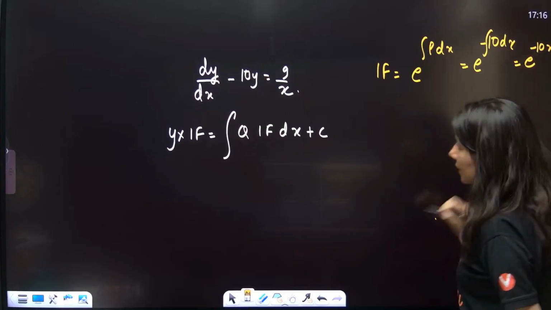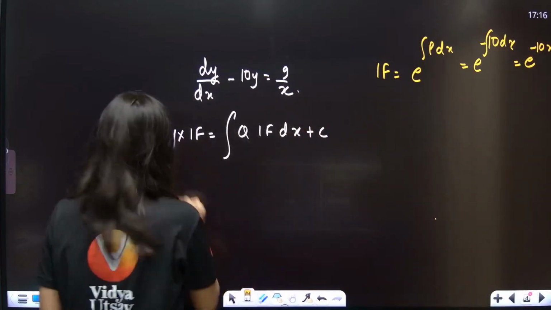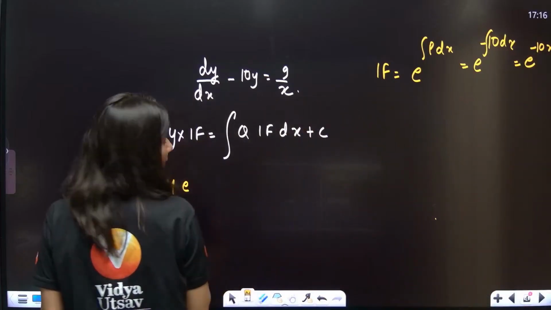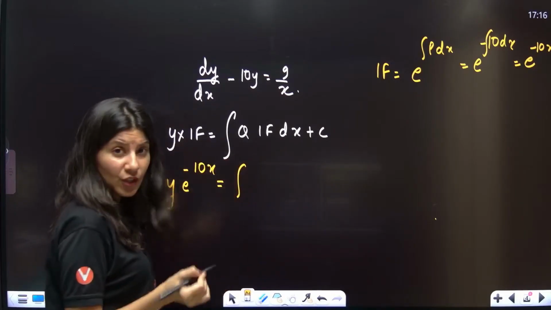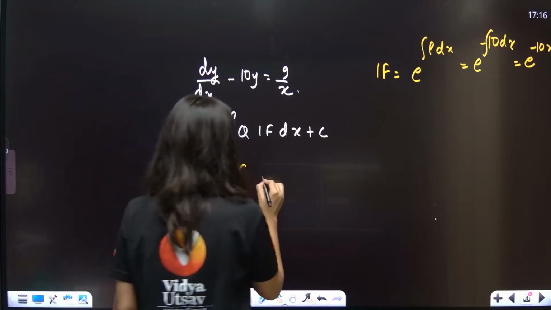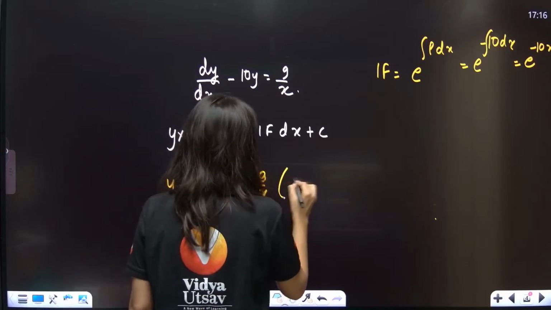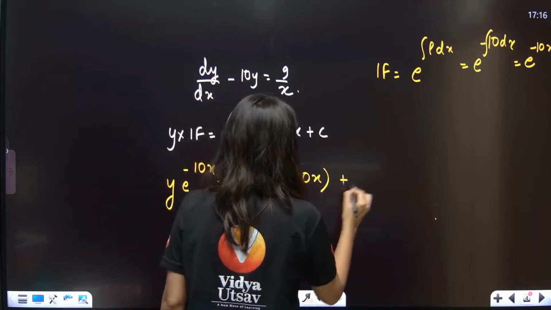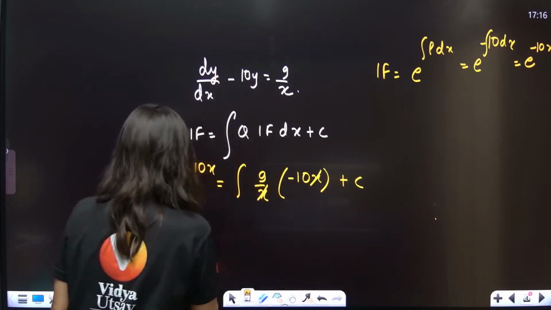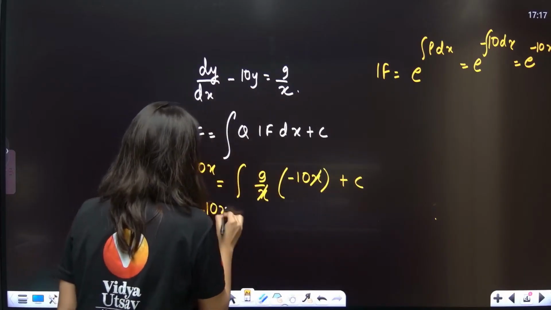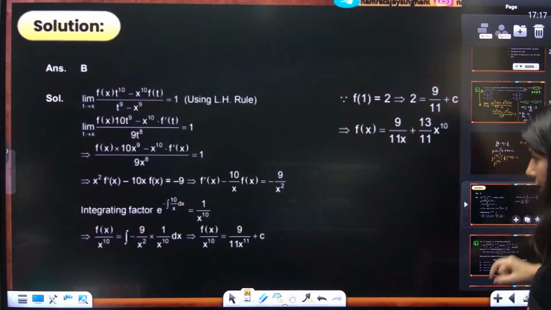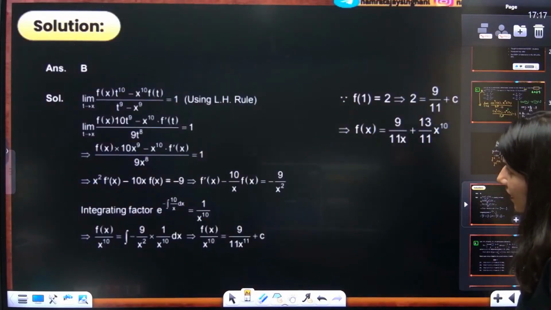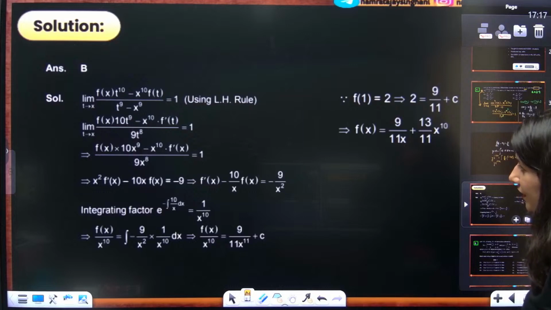e raised to power minus 10x. So y multiplied by the integrating factor e raised to power minus 10x is equal to the integration of q. q over here is 9 by x. This is minus 10x plus c. x cancel. y e power minus 10x. Let me just check. Am I doing the correct job over here? Oops, integrating factor. I have calculated it incorrectly.